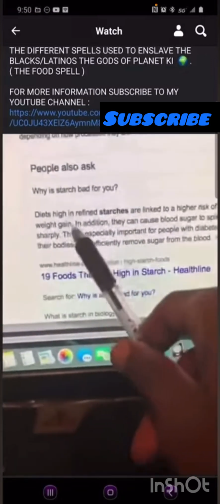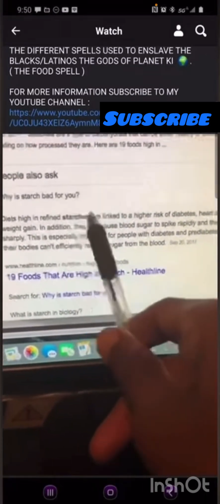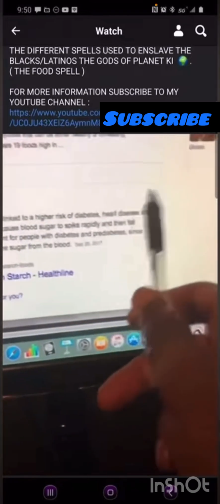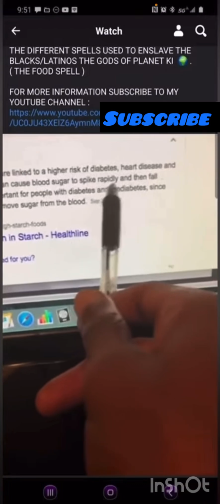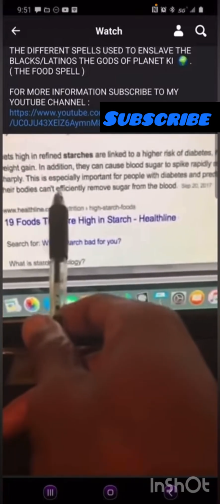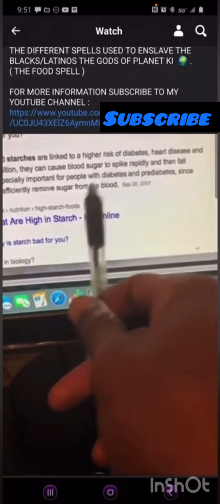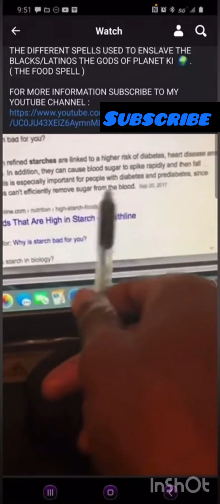Diets high in refined starches are linked to a higher risk of diabetes, heart disease, and weight gain. In addition, they can cause blood sugar to spike rapidly and then fall sharply. This is especially important for people with diabetes and prediabetes, since their bodies can't effectively remove sugar from the blood.